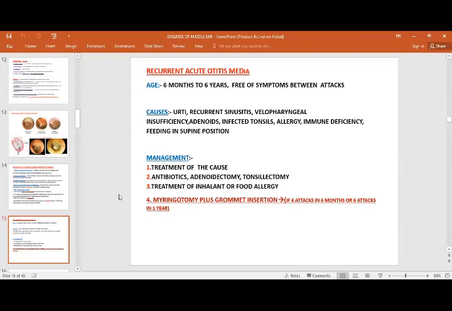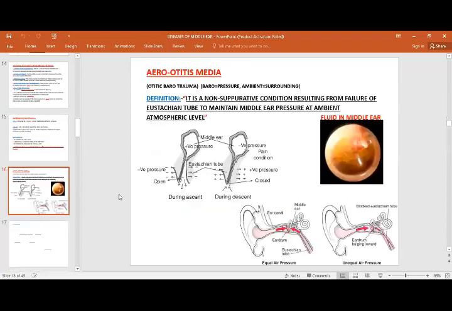Management is, of course, first to treat the cause and then give symptomatic treatment. If it doesn't resolve with medical treatment, then we go for surgical intervention.